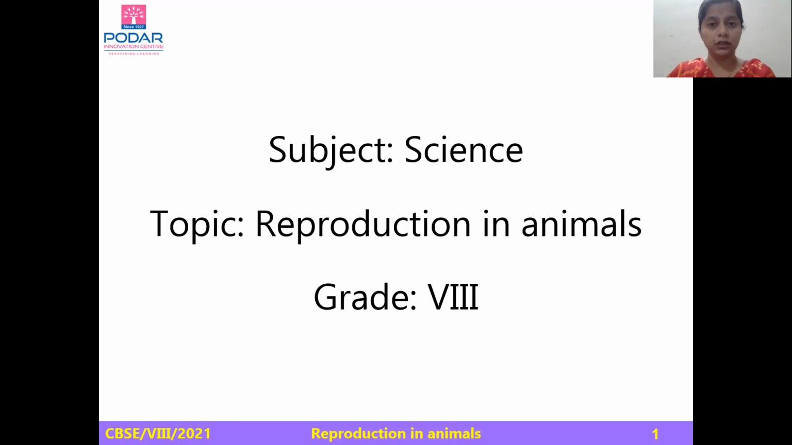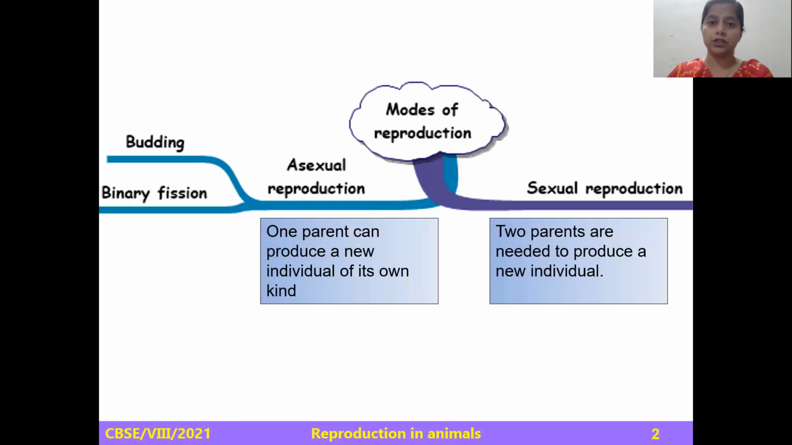If you see the definition, reproduction is a biological process of producing an individual of its own kind. There are two modes of reproduction, children. Asexual mode of reproduction and sexual mode of reproduction. In asexual mode of reproduction, only one parent is involved to produce an individual. But in sexual mode of reproduction, two parents, one male and one female, are required to produce a new individual.